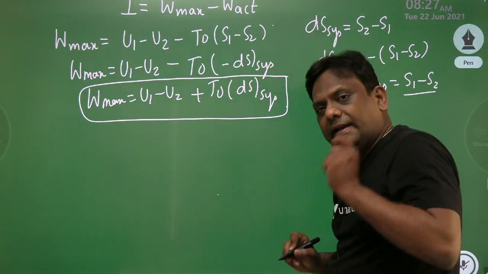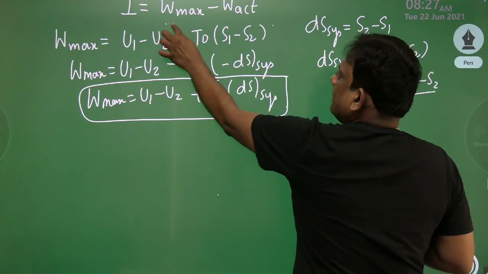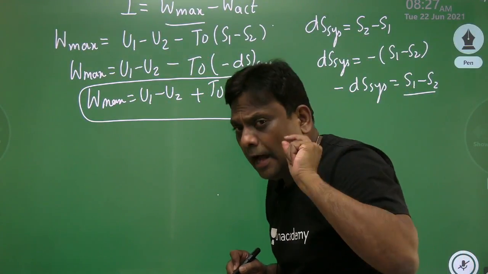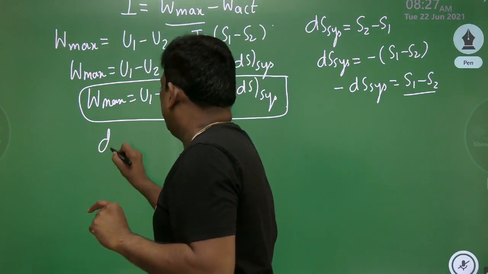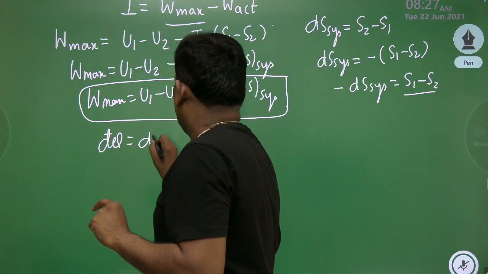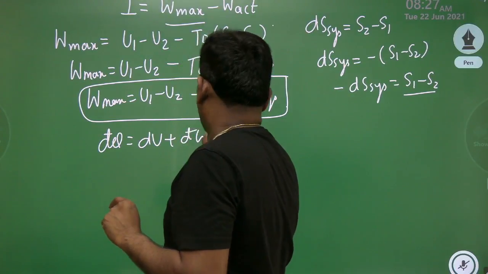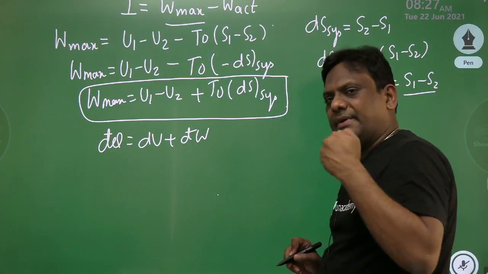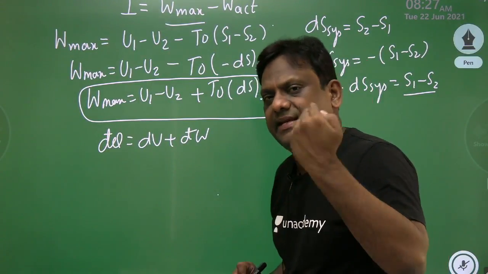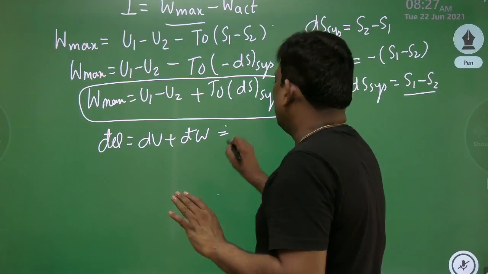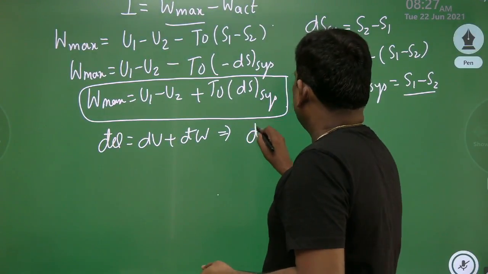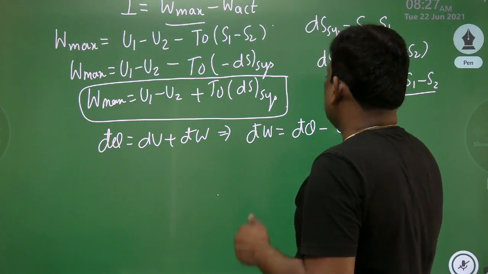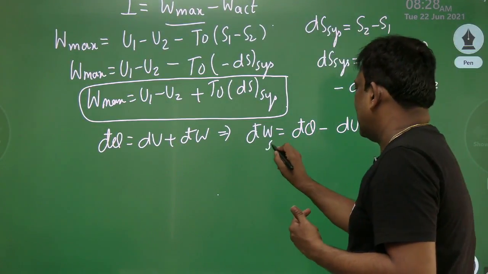Now, my dear students, you have already calculated maximum work. I have this equation. Now I want actual work. I told you very clearly, d'Q is equal to dU plus d'W. Wonderful. You know, my dear students, this equation can be applied for reversible as well as irreversible. So for irreversible means it is actual. So let me write, the work developed by the system is d'Q minus dU, and these are for what? System. These are for system.